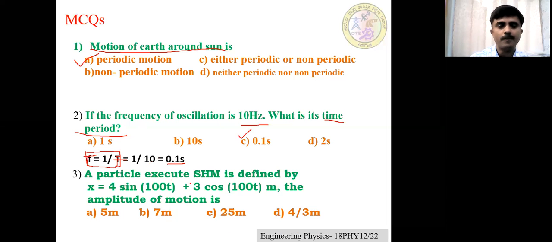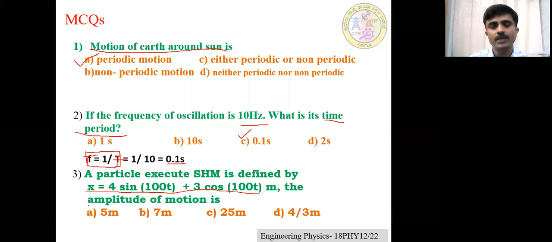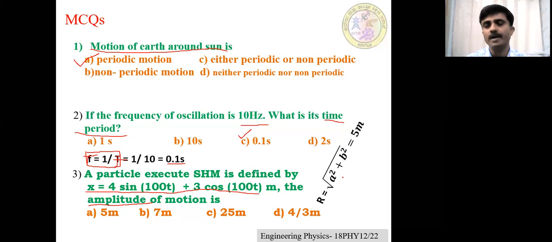Third question. A particle executing simple harmonic motion is defined by x is equal to 4 sin 100t plus 3 cos 100t meter. We have to calculate the amplitude of the motion. Dear students, what is the formula to calculate the amplitude? R is equal to the square root of a square plus b square. Here A is equal to 4, and B is equal to 3.